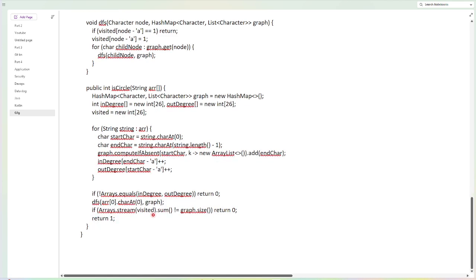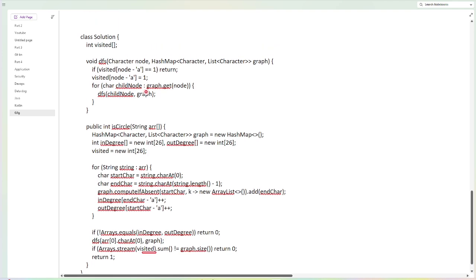When we are storing that, right after visiting we store one.